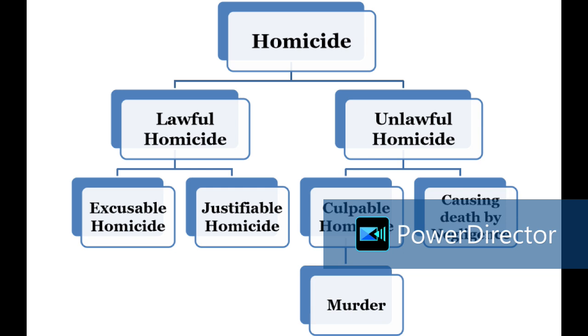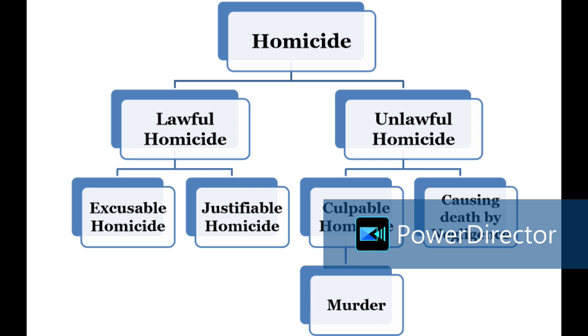So the section in one reading says that whoever causes death by doing an act with the intention of causing death. See that, so mens rea is also given here. What is the mens rea? Intention of causing death. That is one requirement. The other requirement in the section is, or with the intention of causing such bodily injury.